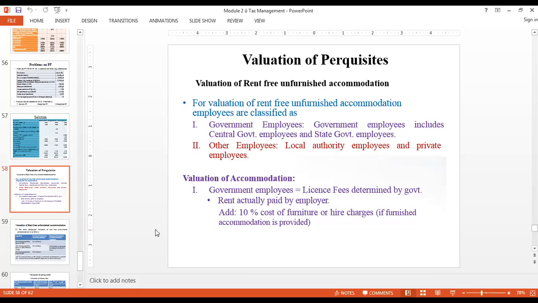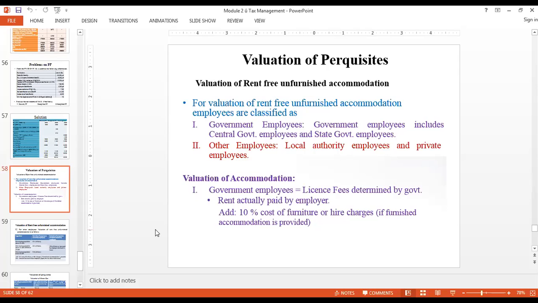Maybe I am paying only 5,000 because my employer said that if you want to live in this particular house, the rent that you have to pay is only 5,000 rupees. So in this case, what is the difference amount? 7,000 is the standard rent determined by the government authorities, and actually how much am I paying? I am paying just 5,000 rupees. So how much am I saving? I am saving 2,000 rupees, right? So this is how the calculation actually works.